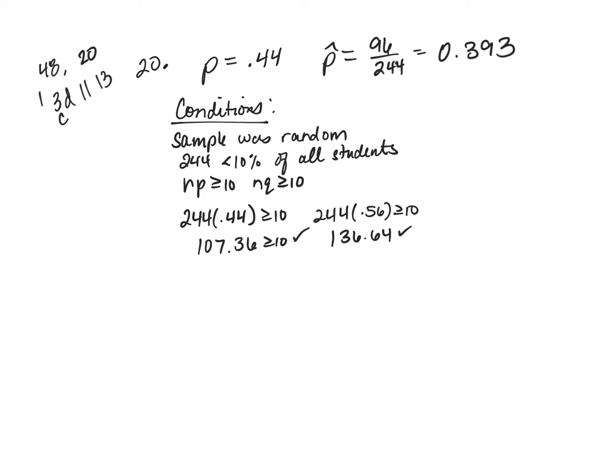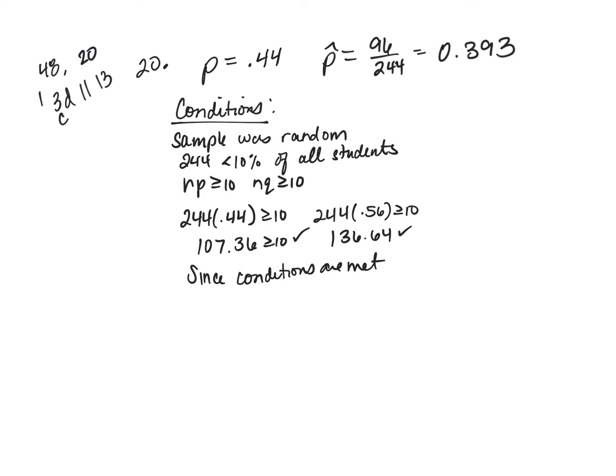Layla: While we're checking conditions, say it wasn't less than 10% of whatever, do you still want to check all of them, or can you just say conditions aren't met? Check all the rest of them, because most of the time that 10% condition is going to be reasonable unless they tell you how large the population is.